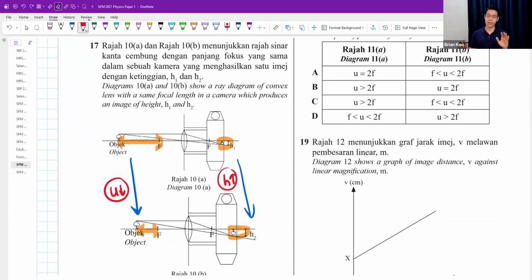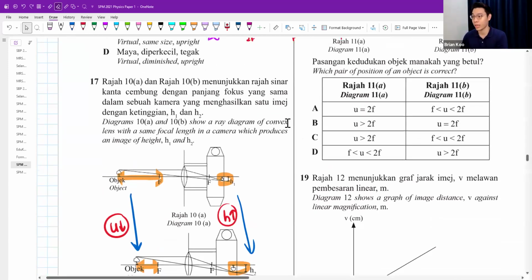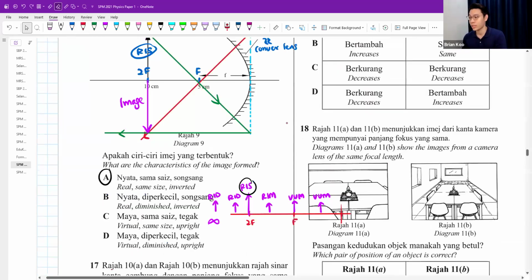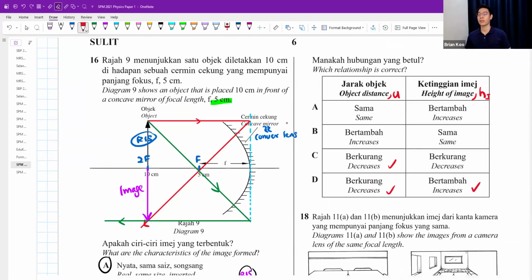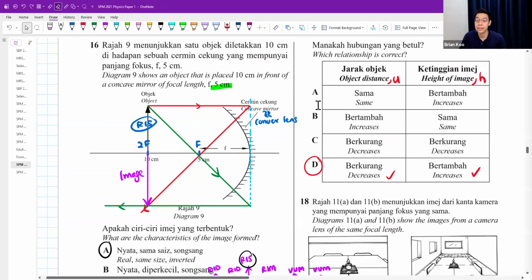Okay, so I must find a relationship where one goes down, one goes up. One decreases and one increases. I think the best answer is D. If I couldn't find one decrease, one increase, then I will go and find the other way around: one goes up, one goes down. So if this one increases, then the other one must decrease. You get what I mean? Must be one up, one down, basically. So that's why question 17 answer is D. That's the only one.